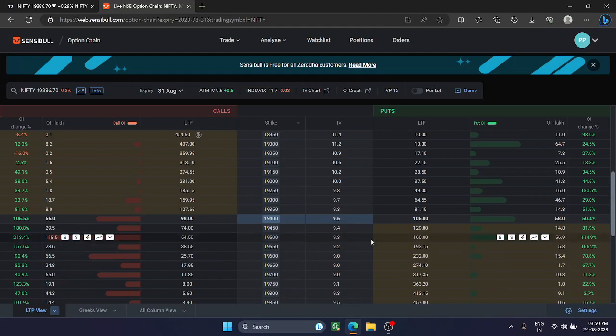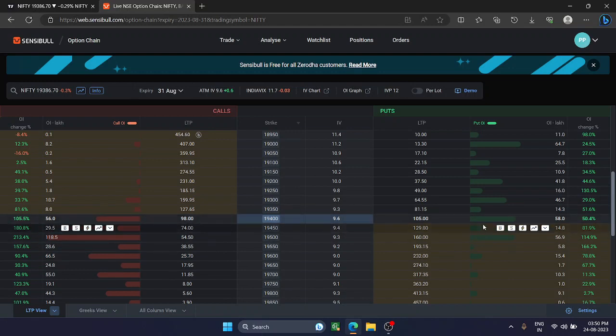A lot of hurdles will be there, and limited support at 19,400. As it has expired today, not very good OI has been built, but roughly we can get a small look around that. 500 is the main resistance area, and 400, and below that 300 will be the next support area.